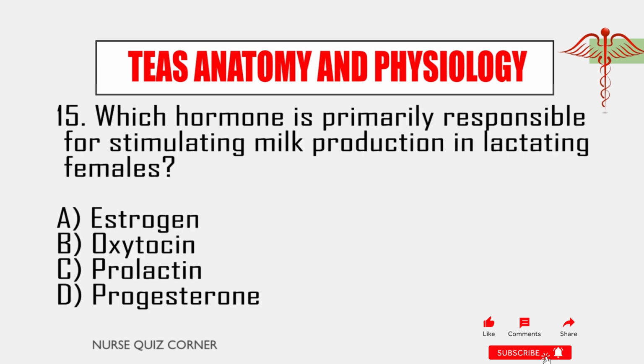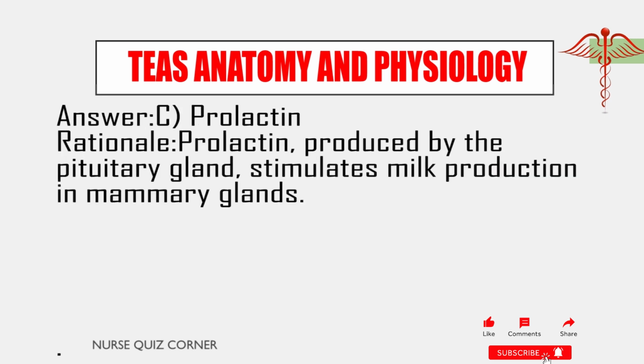15. Which hormone is primarily responsible for stimulating milk production in lactating females? A. Estrogen. B. Oxytocin. C. Prolactin. D. Progesterone. Answer C. Prolactin. Rationale: prolactin, produced by the pituitary gland, stimulates milk production in mammary glands.